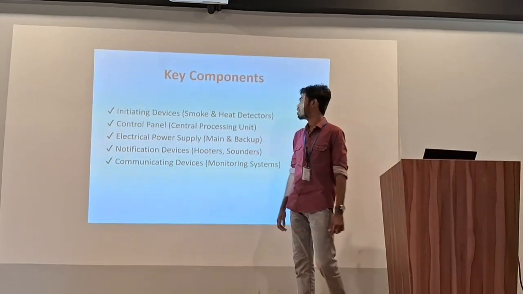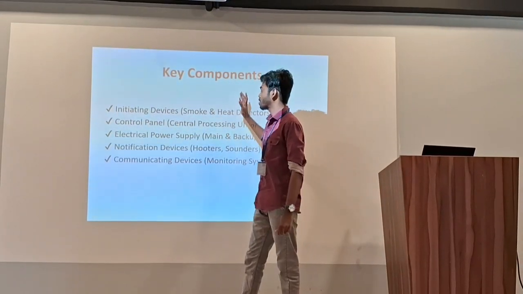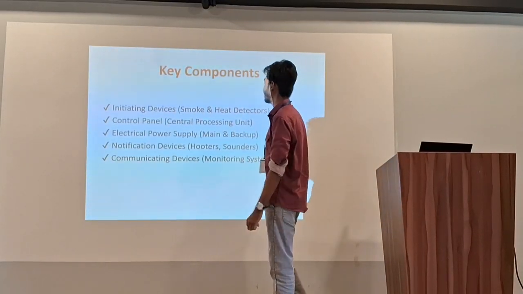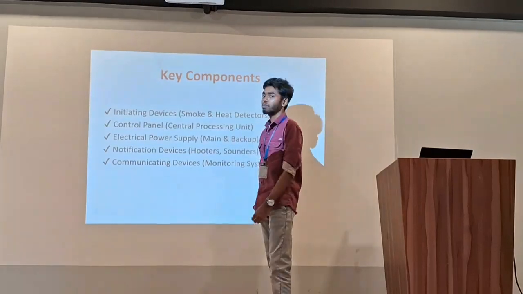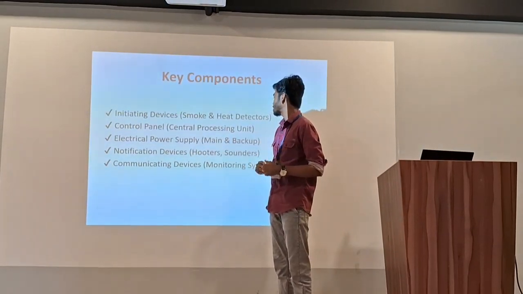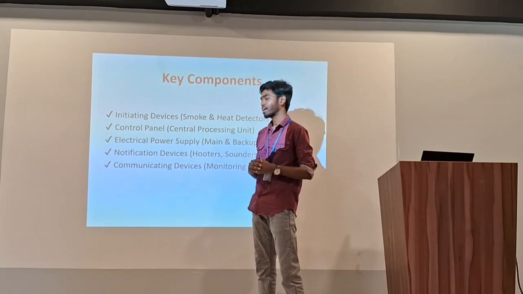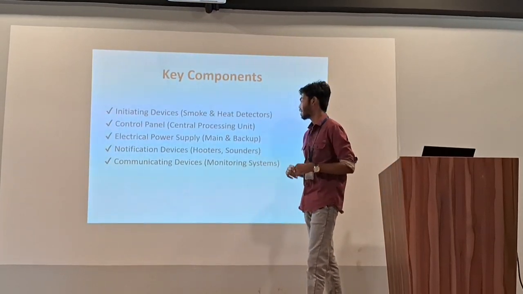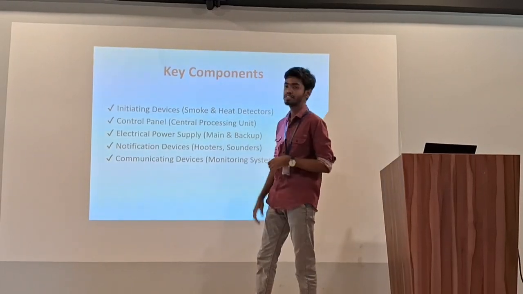And here are the key components of fire alarm system. Initiating device: smoke and heat detectors. Control panel: central processing unit. Electrical power supply: main and backup. Notification device: motors and sounders. And communicating device: monitoring systems.